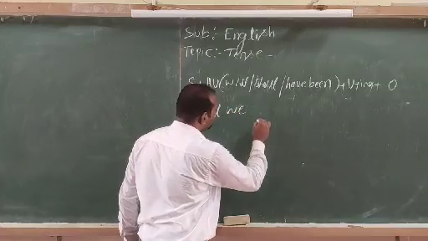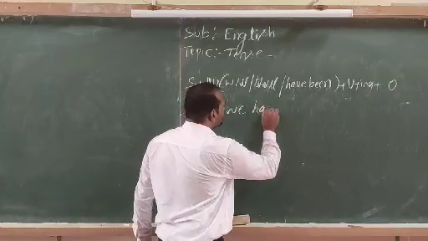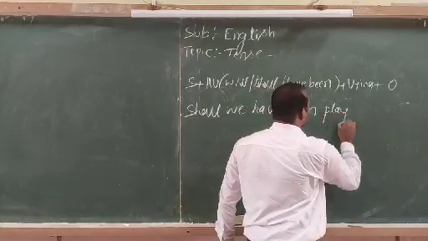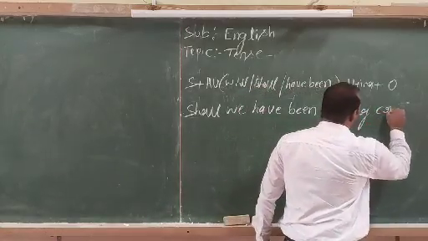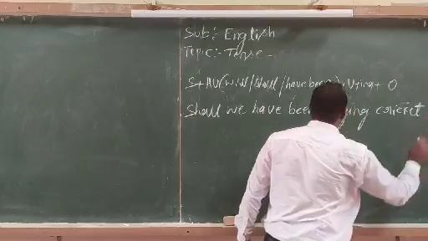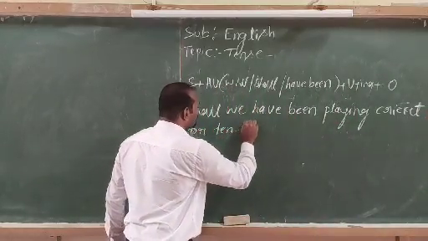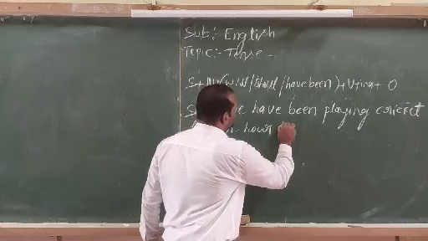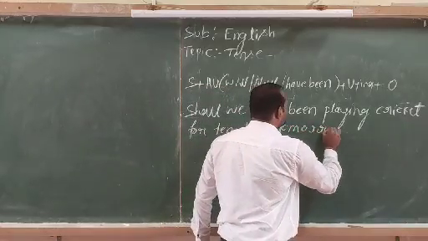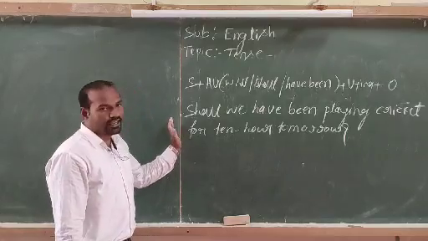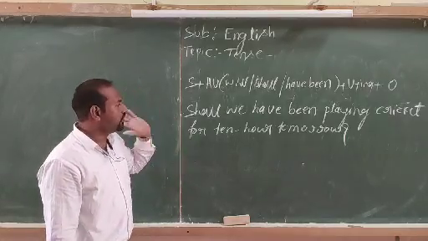Shall we have been playing cricket for 10 hours tomorrow? Question mark. So this is the perfect example for an interrogative yes or no type of sentence.